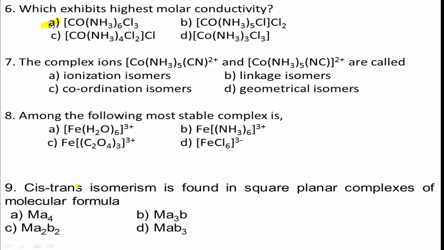Students, two or more compounds having the same molecular formula but differing in the mode of linkage of the ambidentate ligand with the central metal atom or ion are called linkage isomers, and that phenomenon is called linkage isomerism. Therefore, the correct answer for this question is option B.